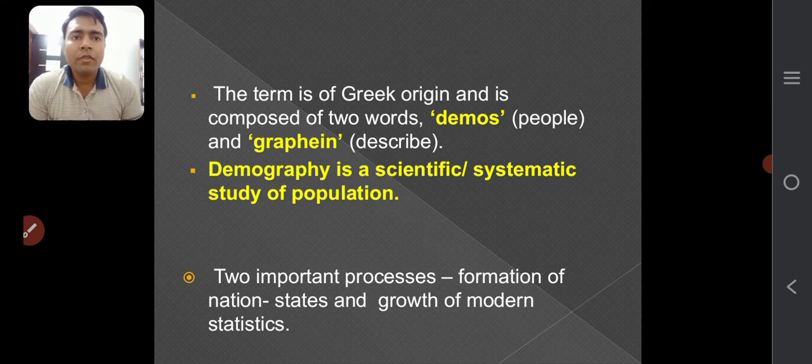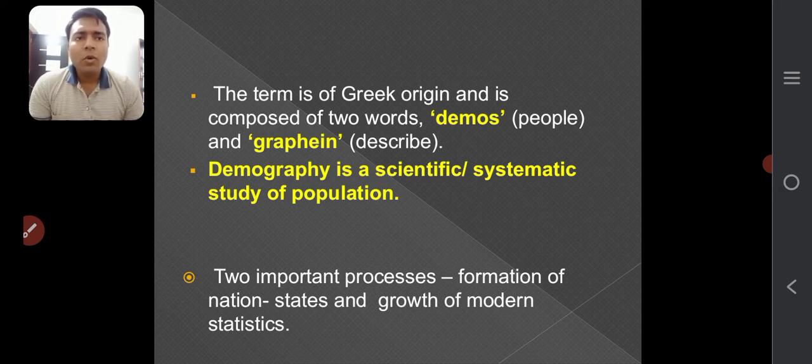So let's see further. The term is of Greek origin. This term demography is of Greek origin and is composed of two words: demos means people and graphian means describe. Demography is a scientific, systematic study of population. Two important processes: formation of nation states and growth of modern statistics. So there are basically two important processes: formation of nation states and the growth of modern statistics.